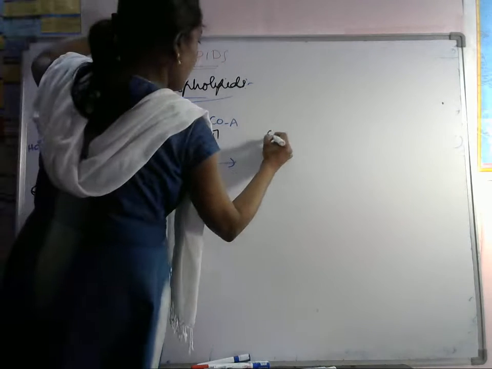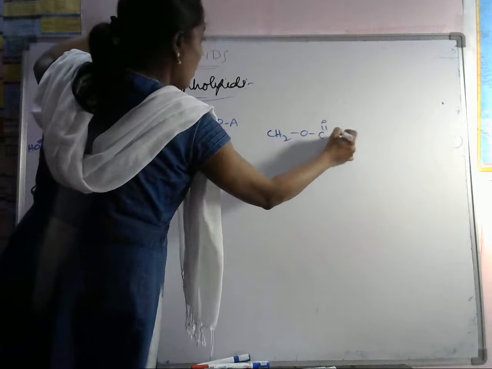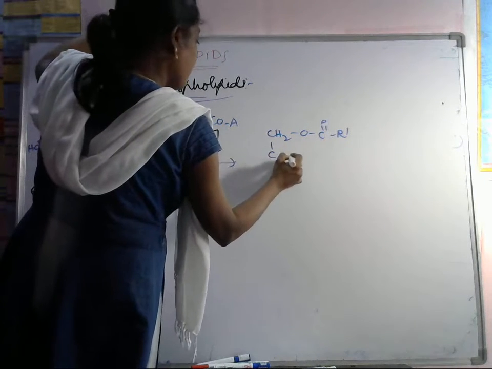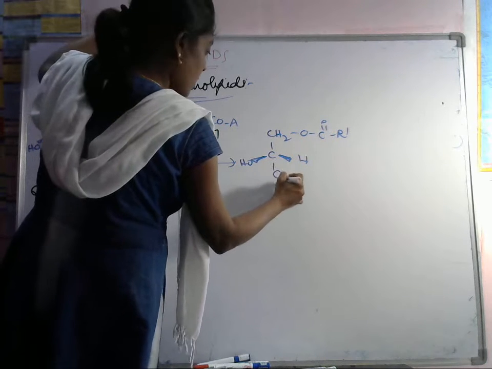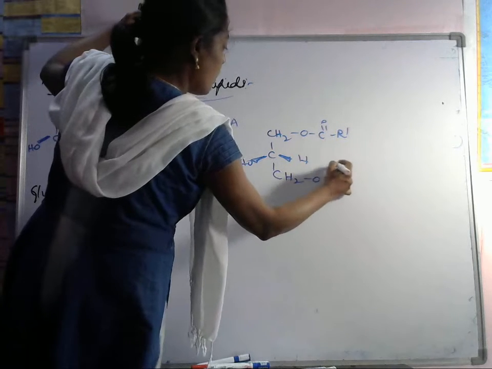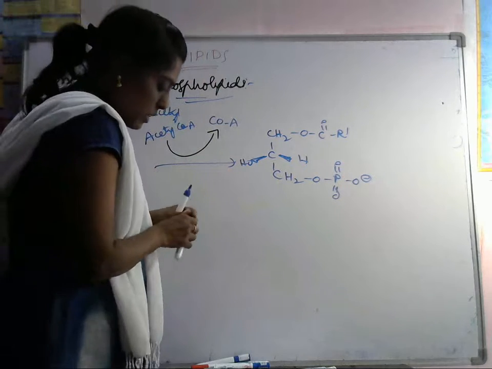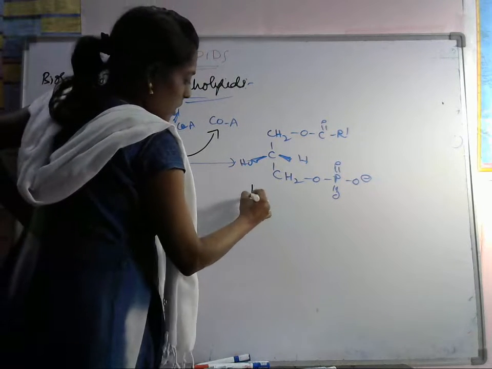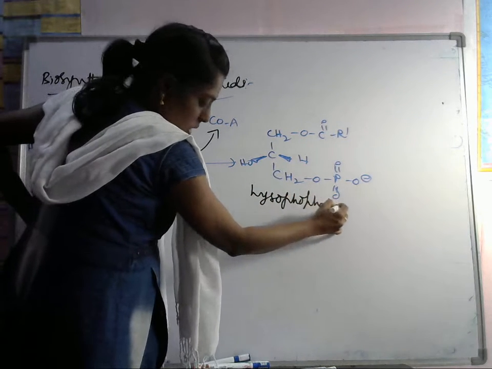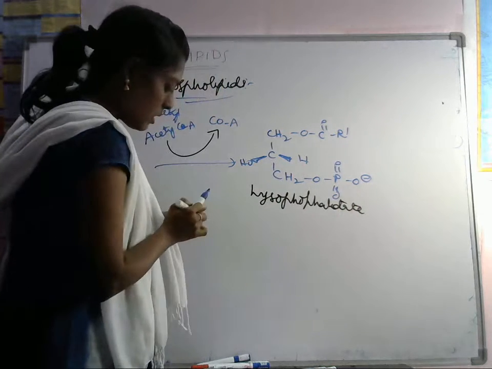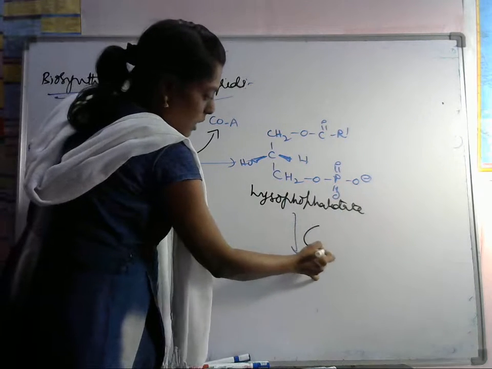Okay, so then what will happen here, CH2O is there, here C double bond O R1, and here C, here we have H, here we have OH, and here we are not disturbing this group O, P double bond O minus. Okay, so this is called lysophosphatidate. Okay, phosphatidate.